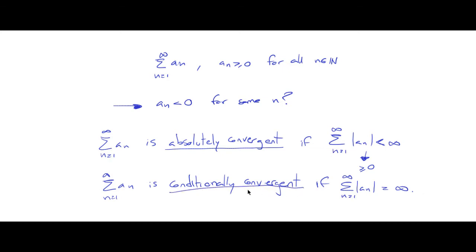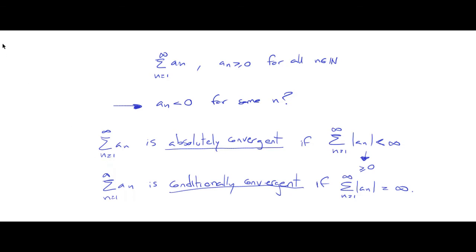Now conditionally convergent series are interesting because they converge to a value, but that value can change if we change the order of the terms in the sum. Which is nuts. It's crazy. Like you're just saying, what did I say?